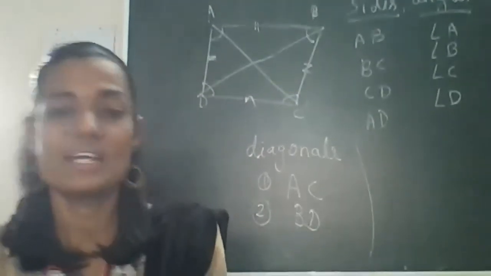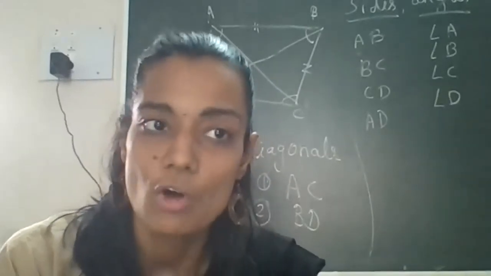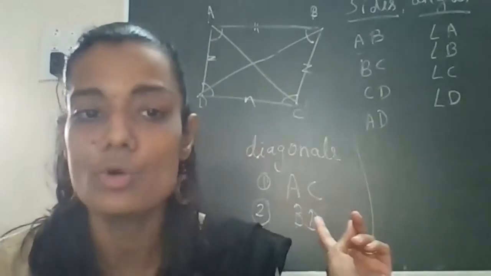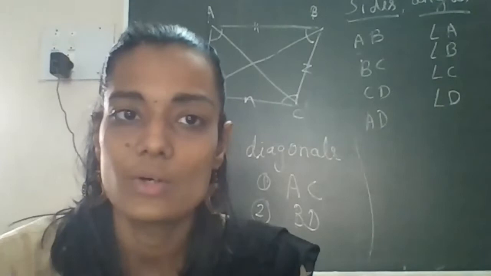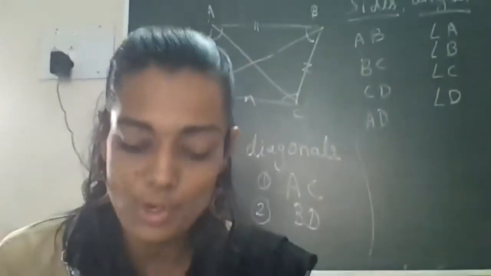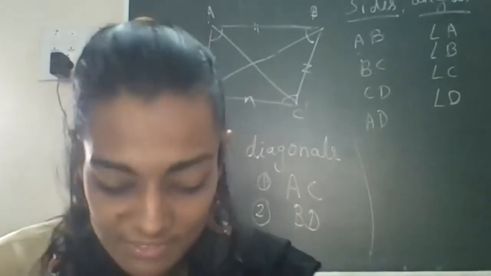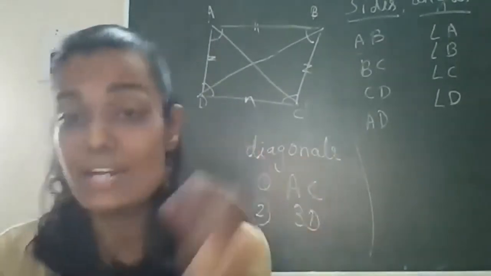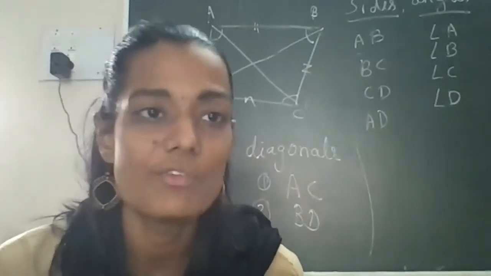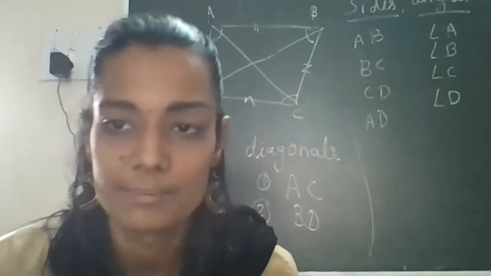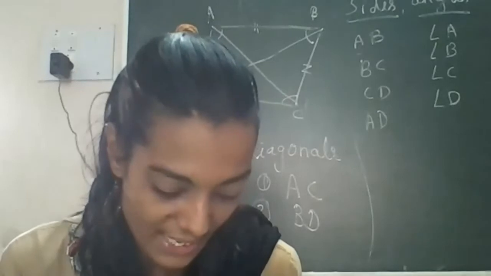So what is there in case of the quadrilateral? A quadrilateral has four sides, four angles, as well as two diagonals. And the second is the angle sum property of a quadrilateral, which means the sum of all four angles is 360. That is what you have to remember. On the basis of that, we have one sum only in this chapter. Okay, so hope you understood the angle sum property of a quadrilateral.